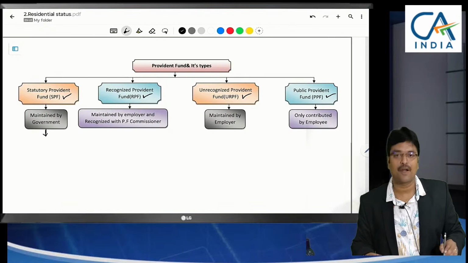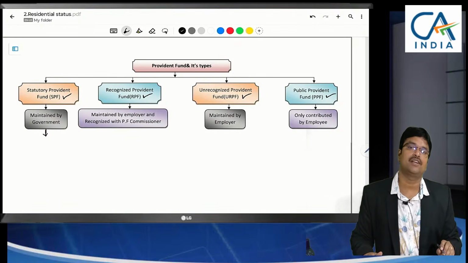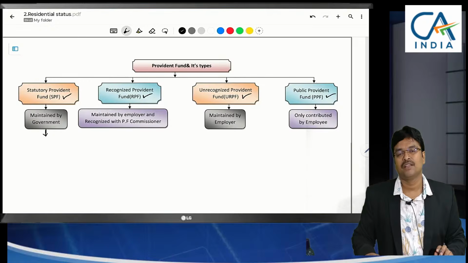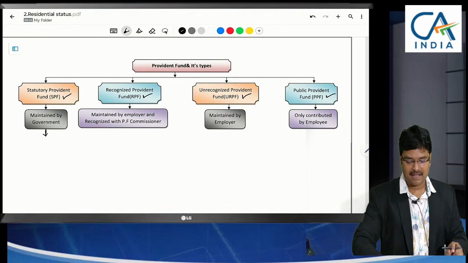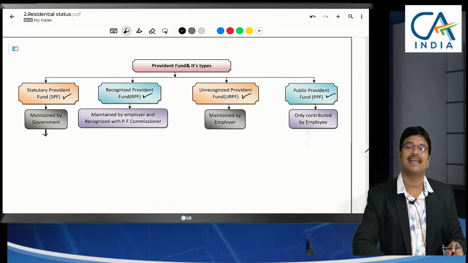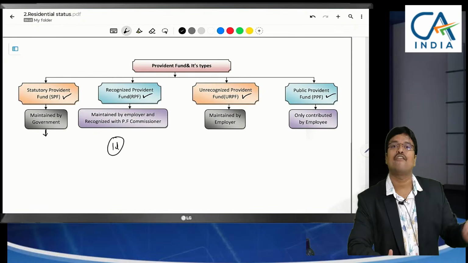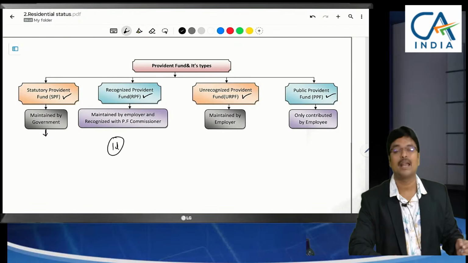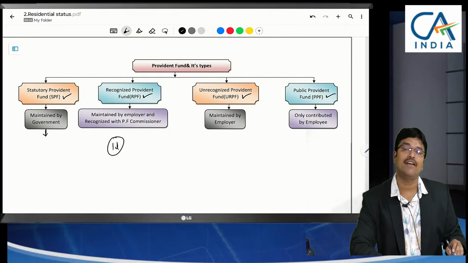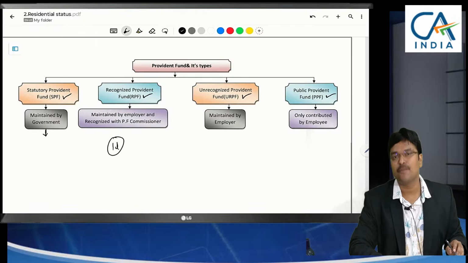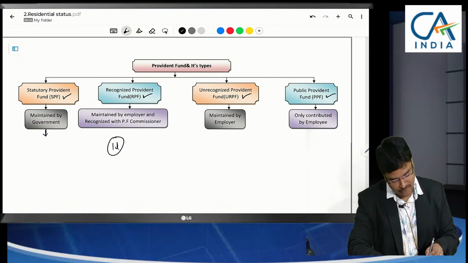Next, recognized Provident Fund. Sir, if there are many lakhs of employees, rather than making payment to government and in future at the time of settlement, again approaching the officer, making a separate claim and then getting it as refund, these things take time. Since we are having more number of employees, for example more than 1 lakh, we can maintain our own Provident Fund, no. But that Provident Fund will have conditions where you have to deposit these proceeds, where you have to invest these proceeds. Conditions will be given by the Provident Fund Commissioner.